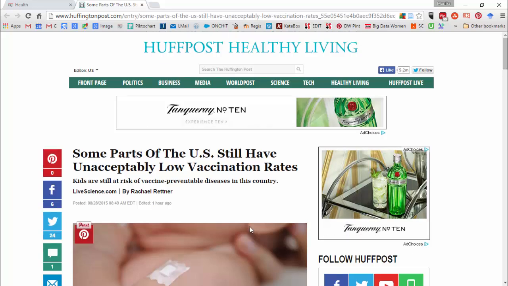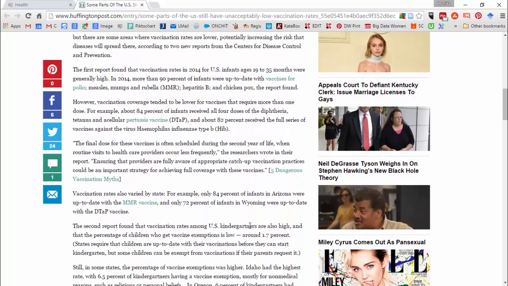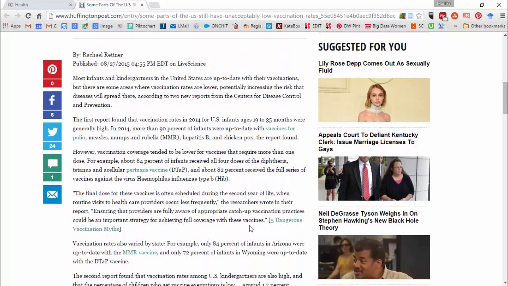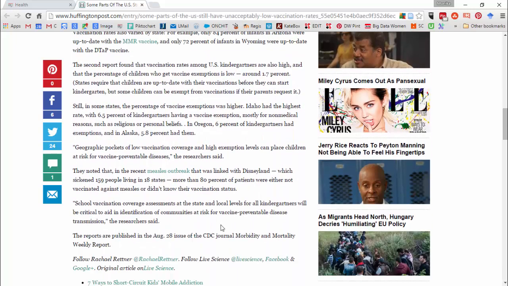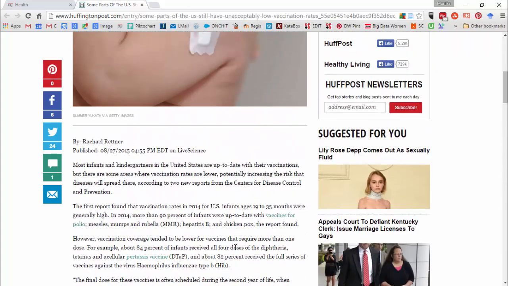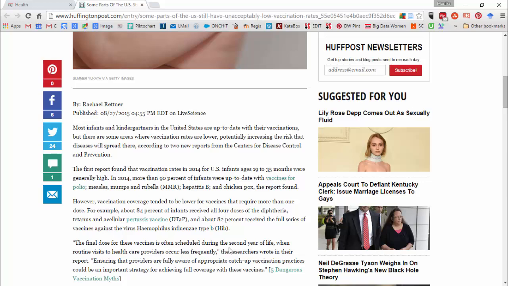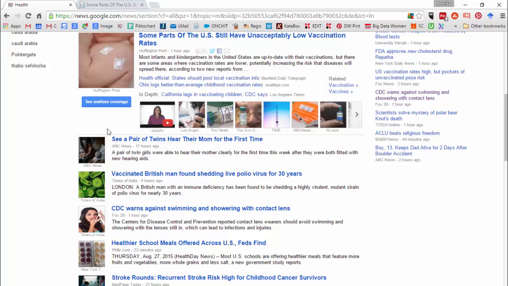So one of the things you have to keep in mind is every single article in the Huffington Post is not an objective news article. It may be high quality, it's just not an objective one. So when we look at this one, we won't be surprised if we see opinion from the author's mouth, like this, unacceptable. So let's see here. In some states, see, this reads a lot like an objective news article, but just knowing it's from the Huffington Post, that they don't try to follow that, you should know that that's then not objective news. But there are other things, like a pair of twins hear their mom for the first time.